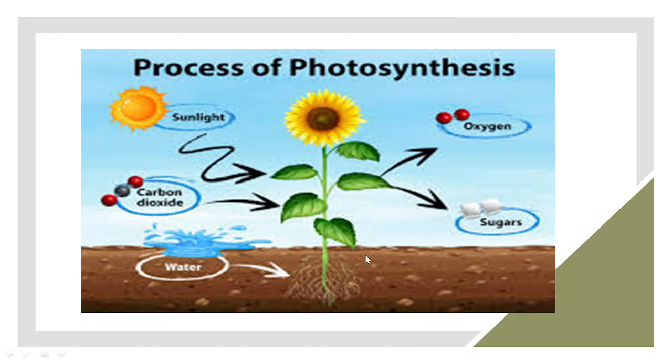Now, first, the process of photosynthesis. This is a plant, as you can see, the underground part, which is the roots, and the above ground part, which is the stem, the shoot, as well as the leaves. The shoot and leaves, the entire above ground part, is usually green in color, due to the presence of a pigment known as chlorophyll. Now, what happens? Sunlight reaches up to these green parts of the plant and it's taken up.